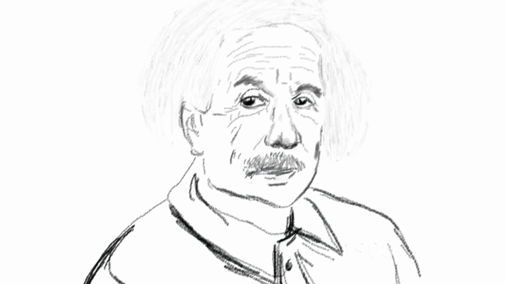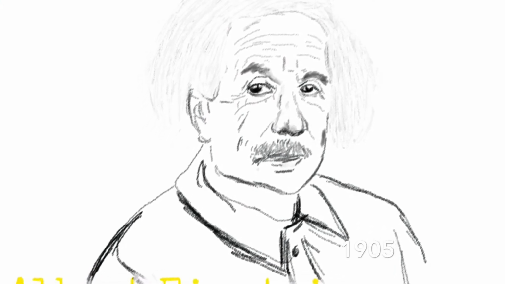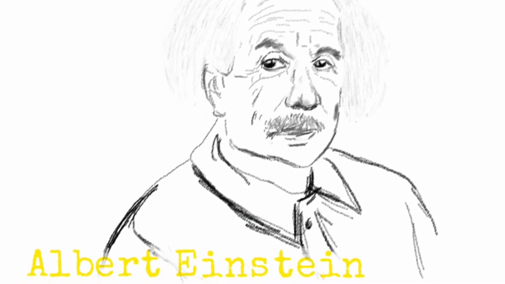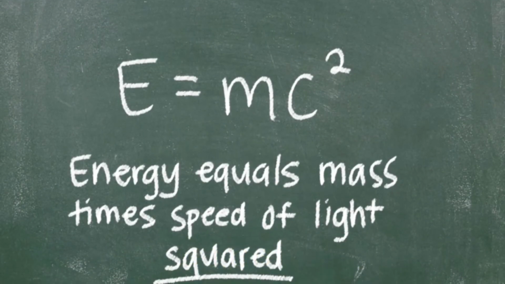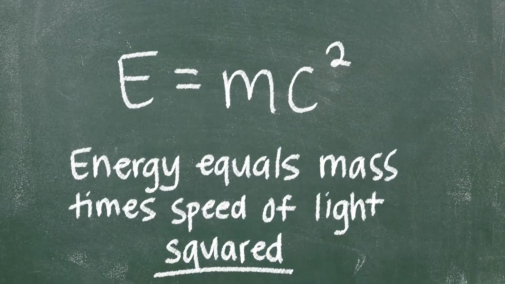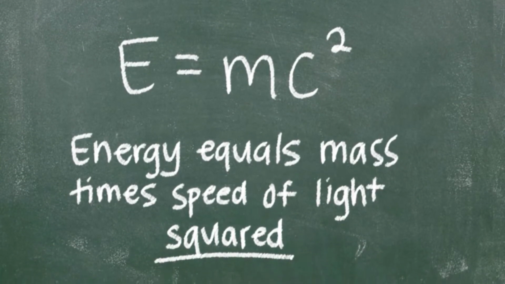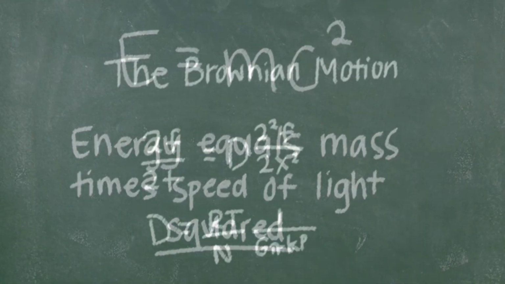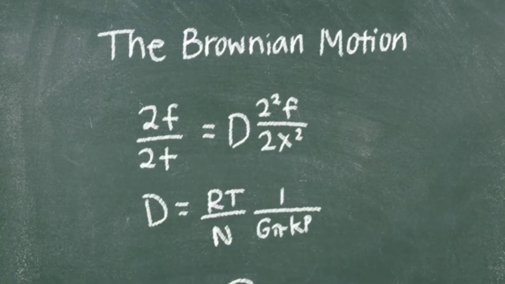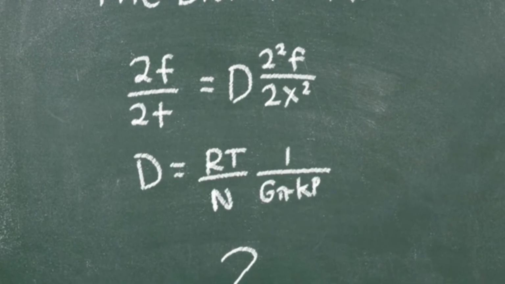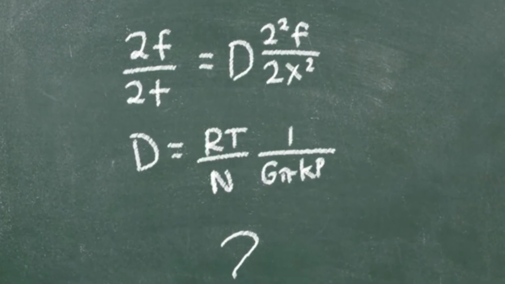Our next scientist is the very well-known Albert Einstein, who created the famous equation E equals mc squared. This famous equation was part of the theory of relativity, which relates mass to energy. Einstein also worked on Brownian motion. He did not mathematically create these rules, but concluded that it proves atoms exist.